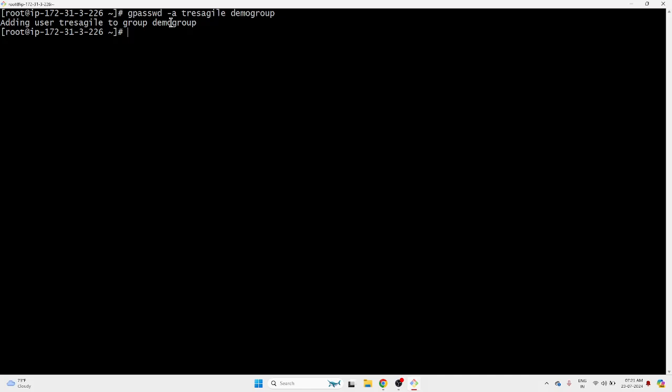But now we have two commands, gpasswd and usermod. But mostly people prefer gpasswd while adding users to a group. Why? Because we have seen in usermod, we have added the user. That's it. We cannot remove the user. We cannot add multiple users at a time. That is not possible with the usermod command. But with gpasswd, it is possible. With gpasswd, we can remove the user. Let's say we have already added test user, Ishwar user. We want to remove them. How? With usermod, it's not possible. But with gpasswd, it is possible.